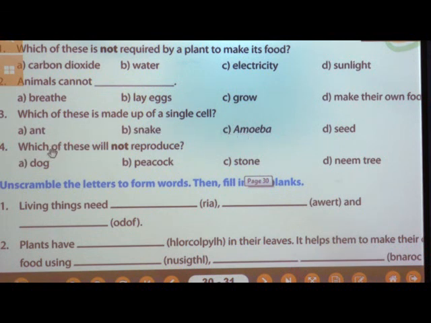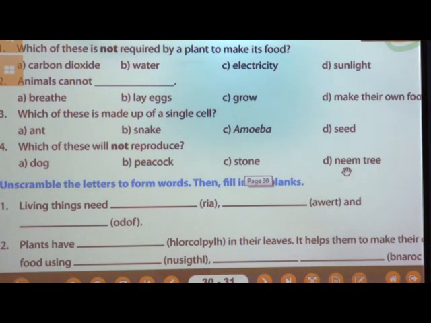Then, which of these will not reproduce? As we studied about the characteristics of living things, all living things reproduce. Living things like animals, birds and trees can reproduce, but here the options are dog, peacock, stone, neem tree.